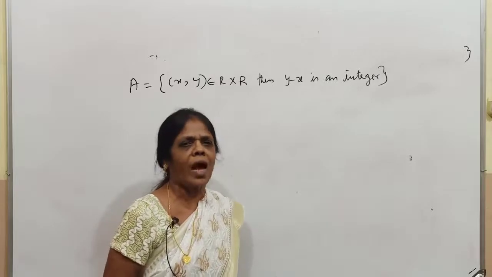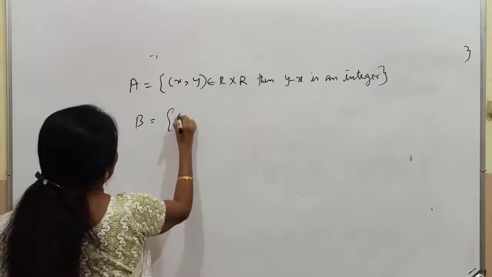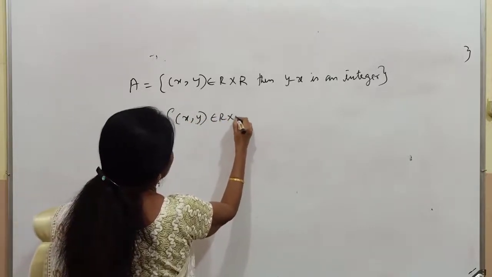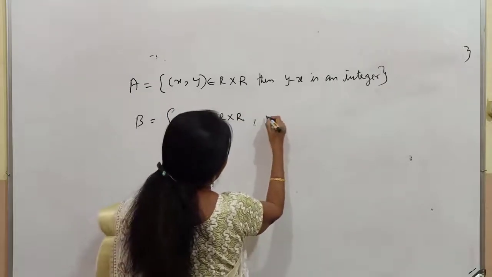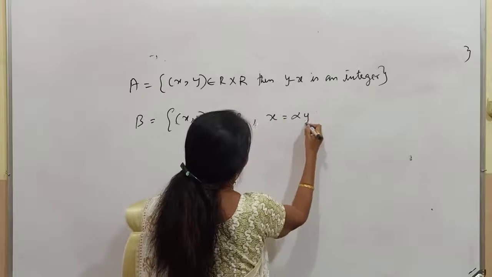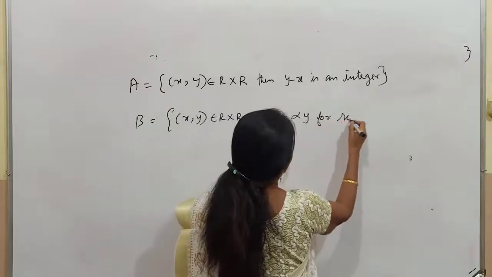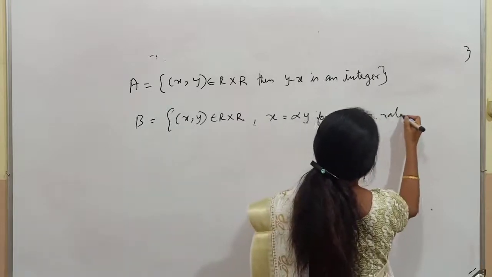We all know that. The next one is B equal to {(x, y) belongs to R cross R} such that x is equal to alpha y for some rational alpha.